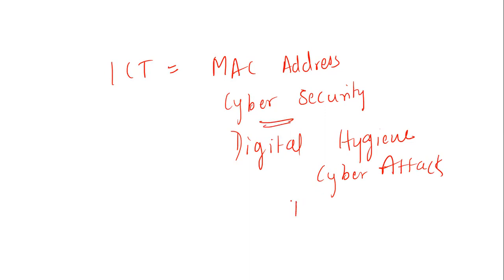Then there is DOS, that is denial of service. Again, MS Word, based on Microsoft Word and Excel, that is HLOOKUP. There were topics, and quantum computing. There was something called quantum computing.